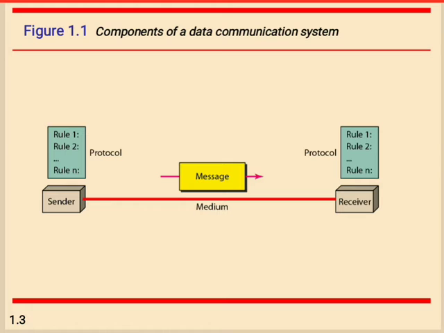One is the message. The message is information, which we call data, to be communicated. So message is information, in brackets data, to be communicated. Popular forms of information include text, numbers, pictures, audio, and video. These are examples of what kind of data will be held. That might be text, numbers, pictures, audio, videos, etc.